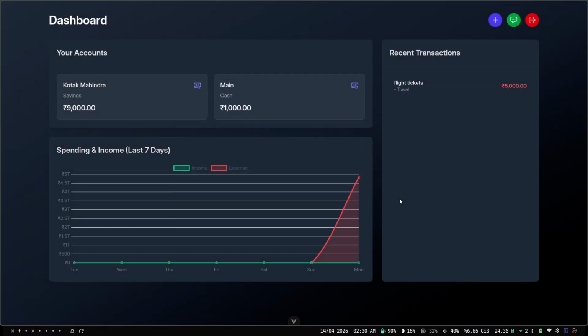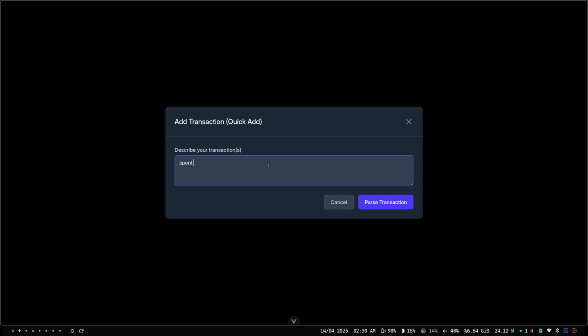If we give a tick here, we will have this transaction here and it will show a graph-like structure, a line chart showing the transactions that we have done today, that is Monday. And let's say we add another transaction: spend 900 on KFC, spend 1,000 on shirts at friends. In this, I have given two transactions. One is dining, and another one is shopping. It should categorize it likewise.